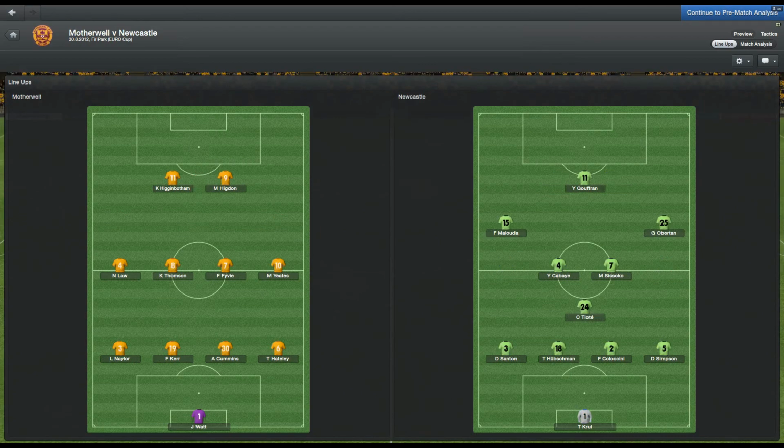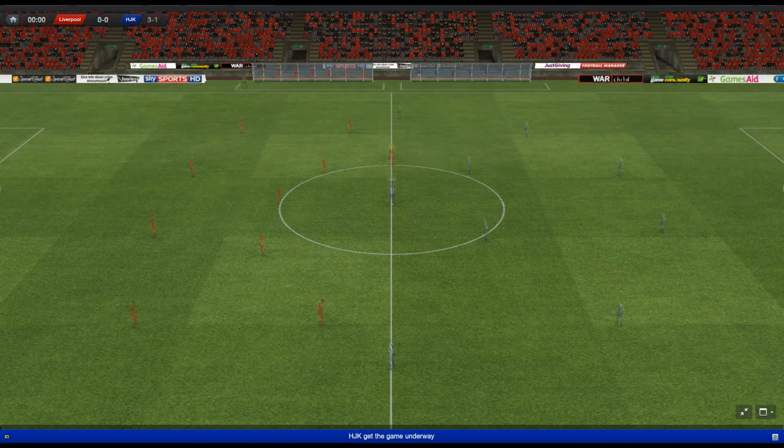Newcastle make 6 changes from the team that lost 2-0 at home to Norwich. Santon and Tiote return to the team after being rested. Simpson, Hubschmann and Gouffran come in for tired players. And Obertan is in for the still suspended Ben Arfa.